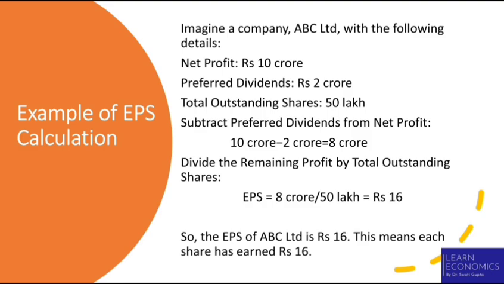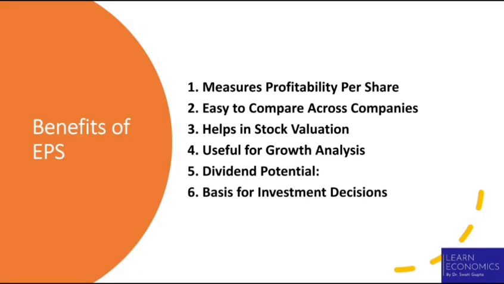High EPS indicates that the company is earning more profit per share, which is generally a good sign for investors. Low EPS may indicate that the company is not generating sufficient profit or has issued too many shares, which is diluting the earnings. While consistent growth in EPS year after year shows that the company is financially stable and has a good investment opportunity.